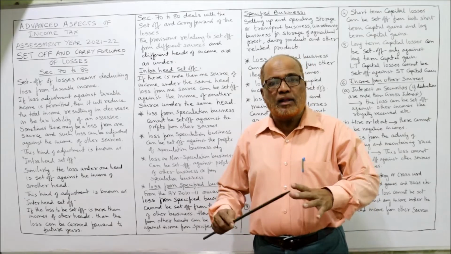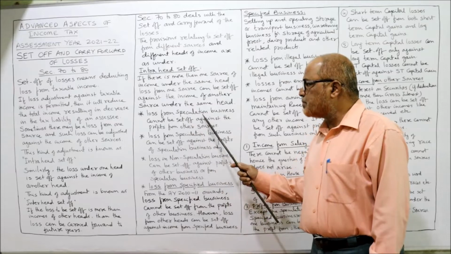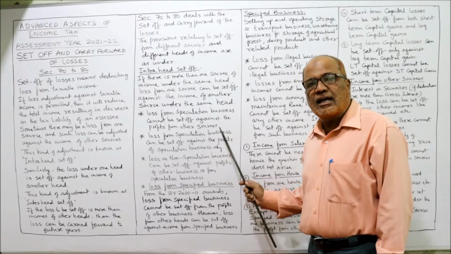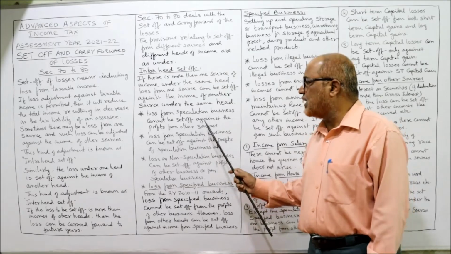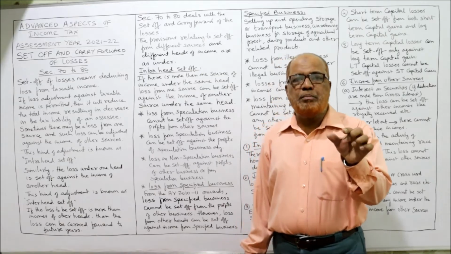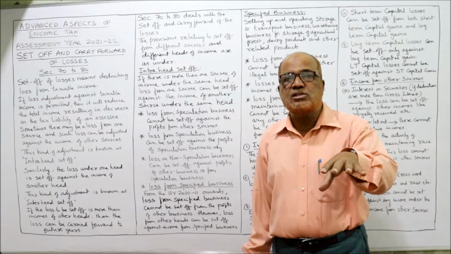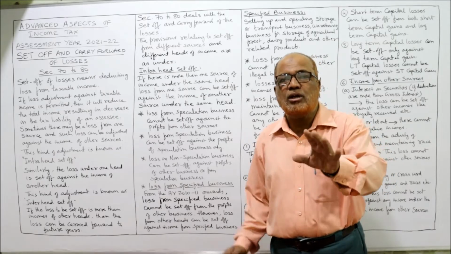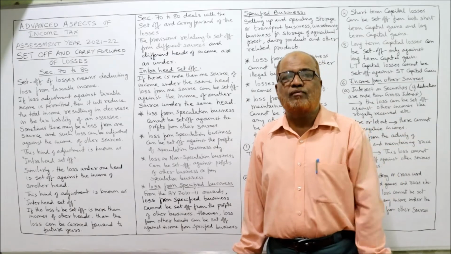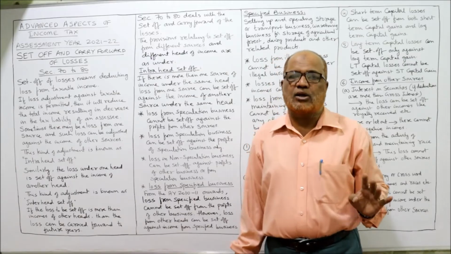Now, there are some specific provisions given by the Income Tax Act regarding intra-head set off, and what are the rules, one by one I am going to discuss. First of all, loss from speculation business cannot be set off against the income of other sources. Very first point, speculation business. If there is a loss in speculation, that loss cannot be set off against any other source of income. Only from speculation profit can he set off.